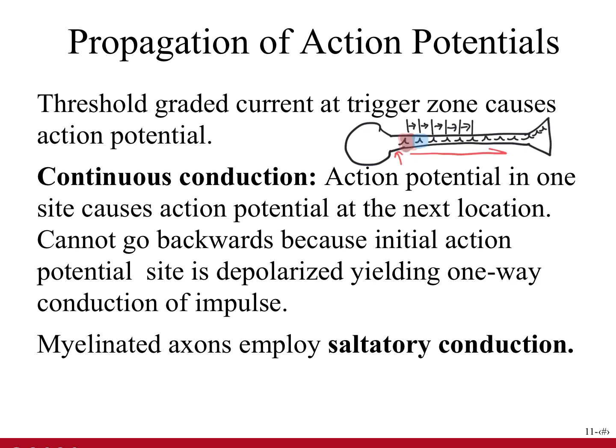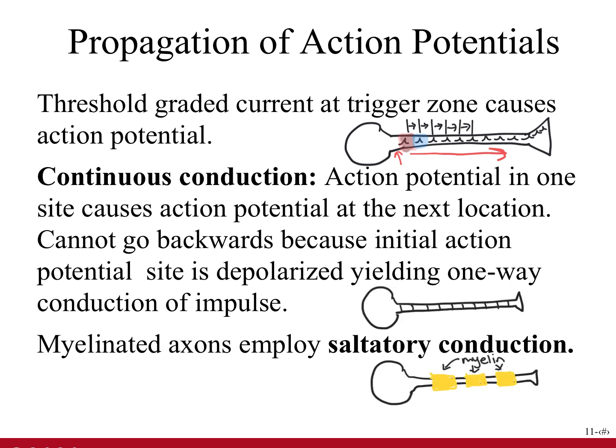The location at which the next action potential is generated is different for myelinated and unmyelinated axons. In an unmyelinated axon, the next action potential will occur just next to the preceding action potential, whereas in a myelinated axon, the next action potential will occur at the next node.